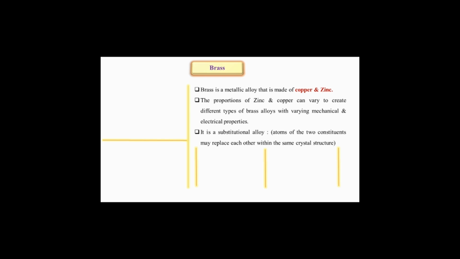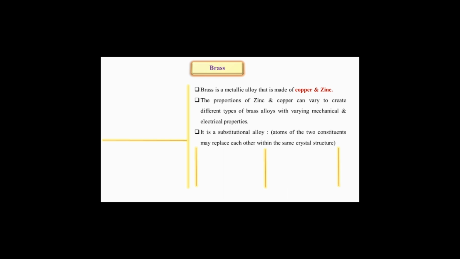In a substitutional alloy, solute atoms are substituted by solvent atoms, and the substitution takes place in such a way that it has the same structure as that of the solvent. If solute atoms occupy the substitutional sites, the alloy formed has a homogeneous structure, but that is a different thing.